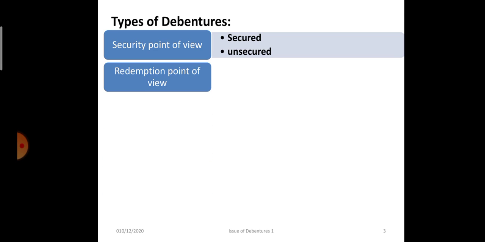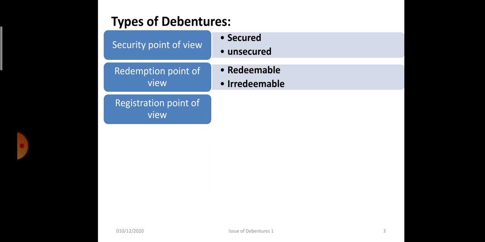Redemption point of view, redemption means repayment. If the debentures are redeemable after a certain period of time, then they will be known as redeemable debentures. And if not, they are irredeemable debentures.